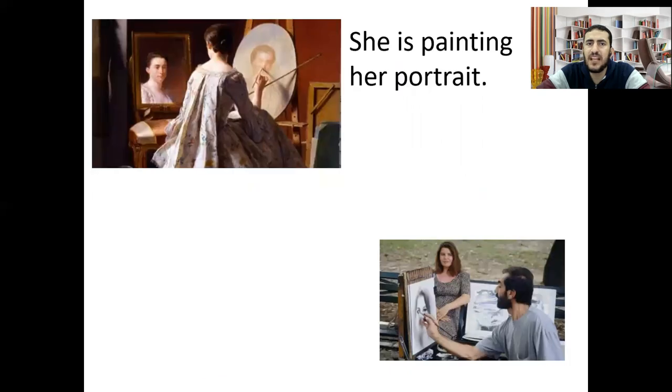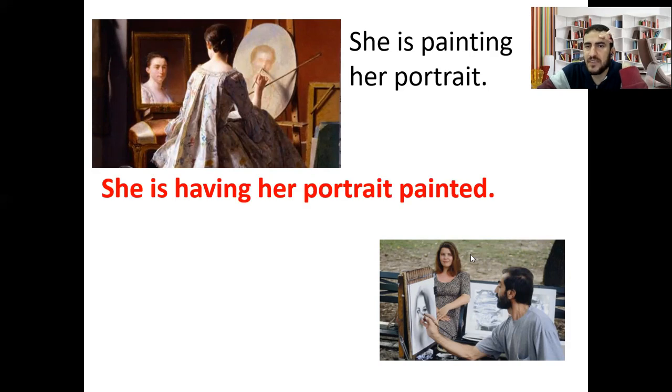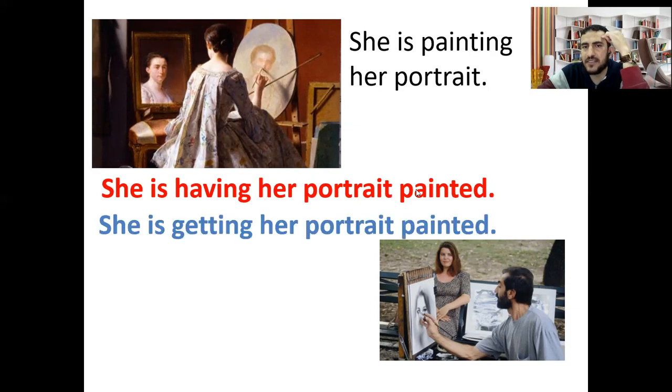Okay. Another example. She is painting her portrait. As you can see in the picture, she is painting her portrait. She is performing the action. She is painting her portrait by herself, as you can see. But here in the other picture, she asked someone to do this. So she is having her portrait painted. She is getting her portrait painted.